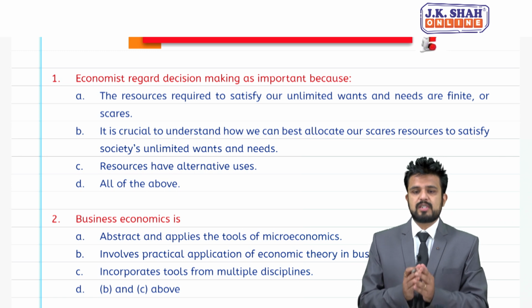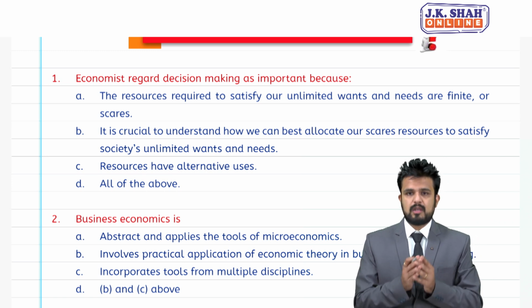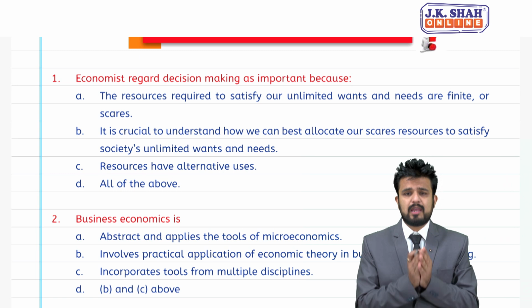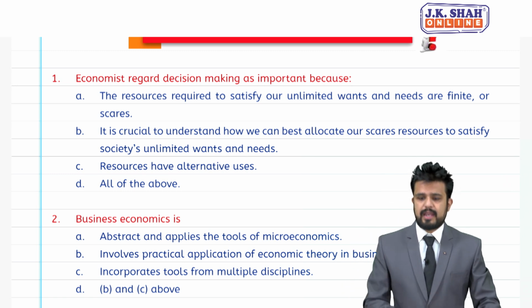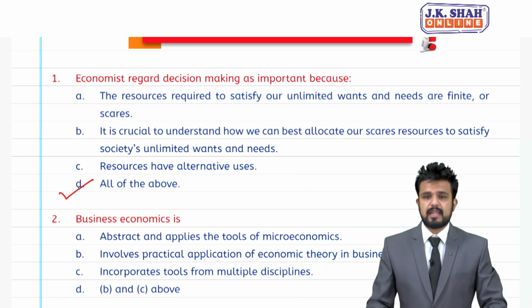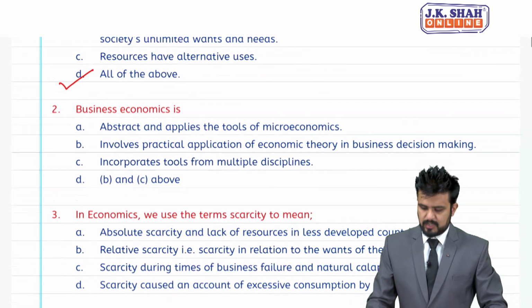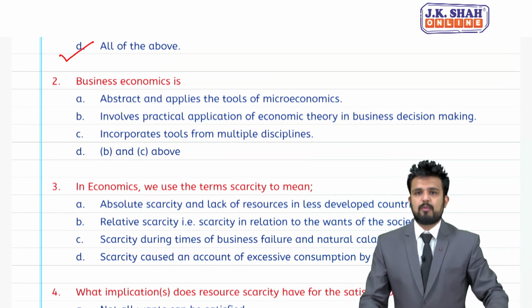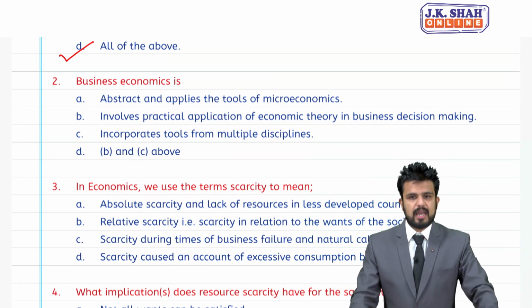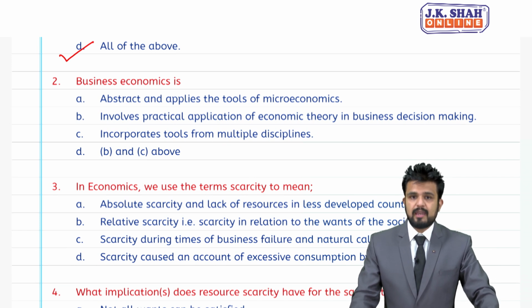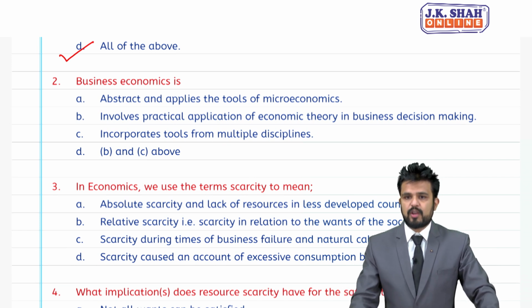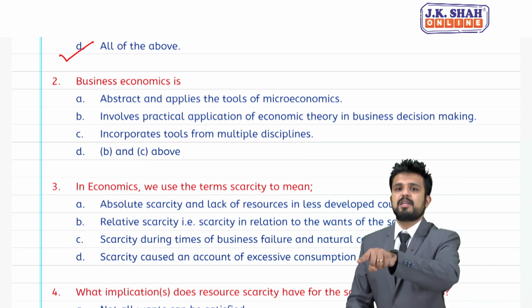C, resources have alternative uses. Now, students, if you read properly, all 3 options A, B and C, all three are correct. Correct answer is D, that is all of the above. MCQ number 2, business economics is. Option A, abstract and applies the tools of microeconomics. B, involves practical application of economic theory in business decision making.